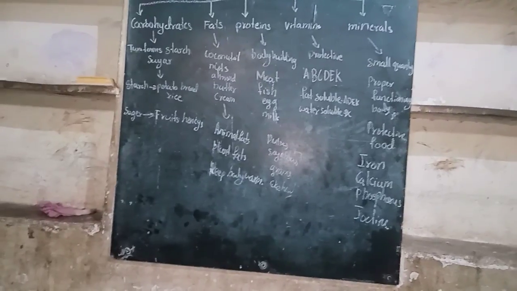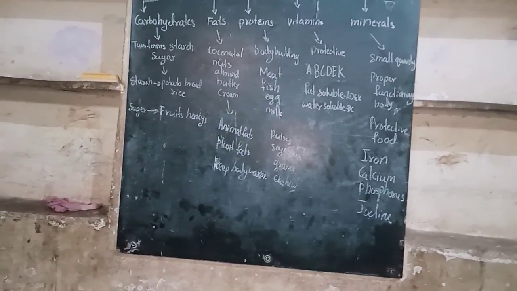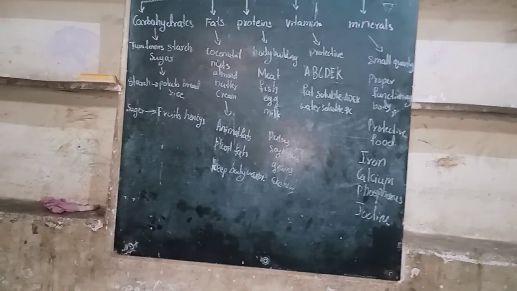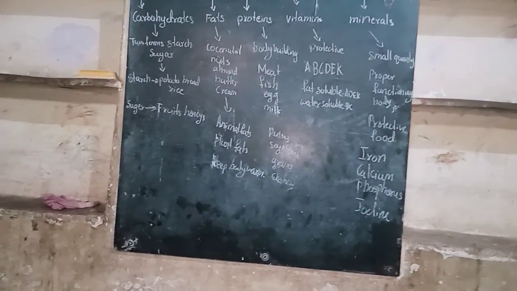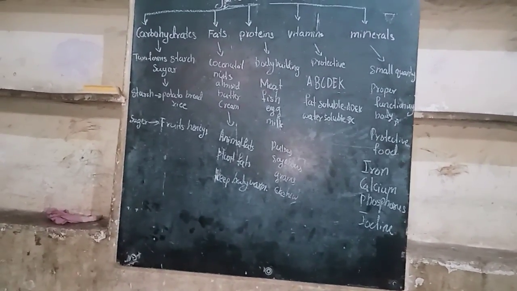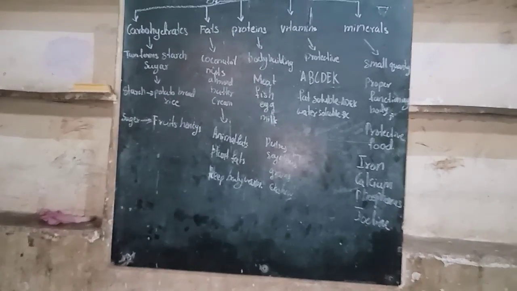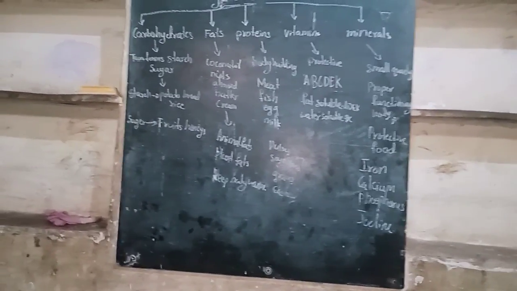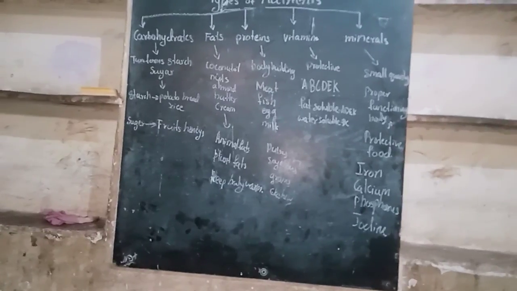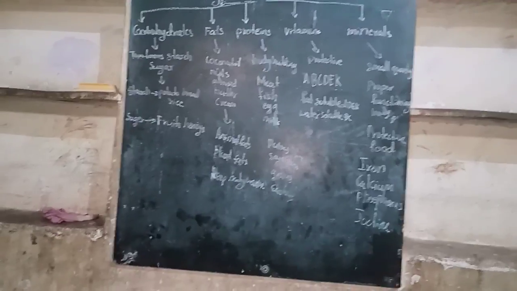Do you know which foods have carbohydrates? Potato, bread, rice, wheat. These have carbohydrates. And carbohydrates have 2 forms. One is starch and another one is sugar.